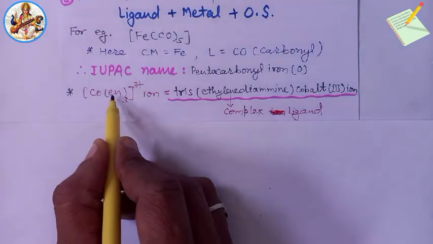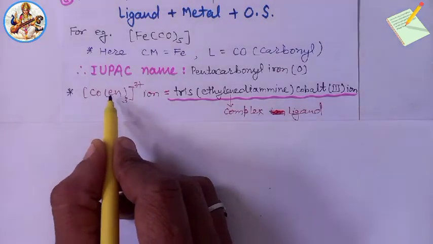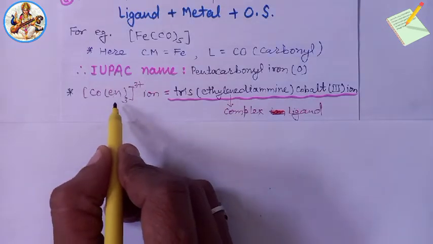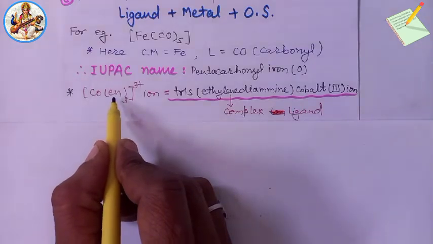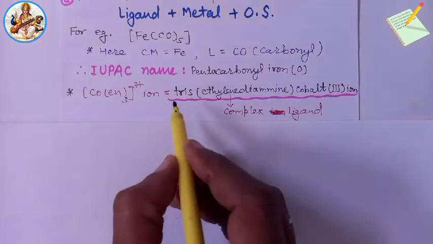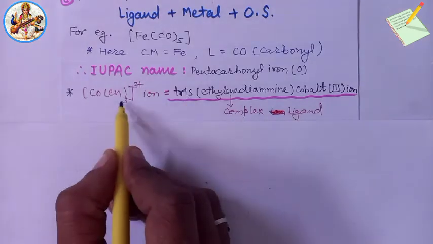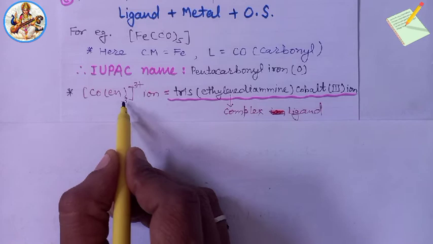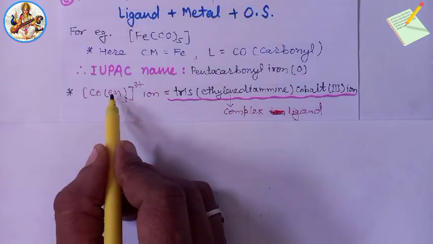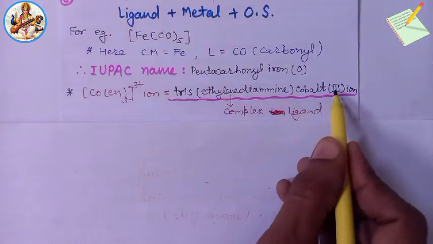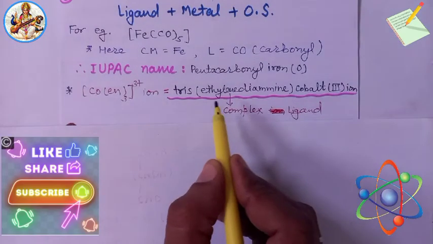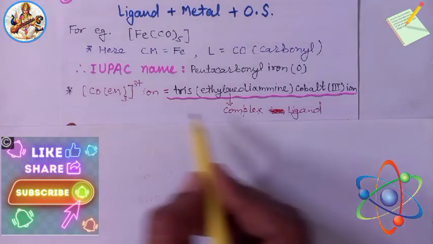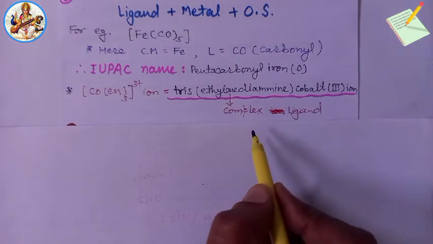Here the ligand is ethylenediamine. In its name, the prefix di is used. Therefore, it is a complex ligand. Thus, the IUPAC name of the complex ion is tris, for 3, tris(ethylenediamine)cobalt(III) ion. Very important. So, here en is known as a complex ligand.